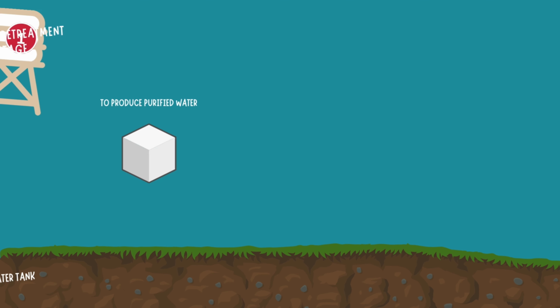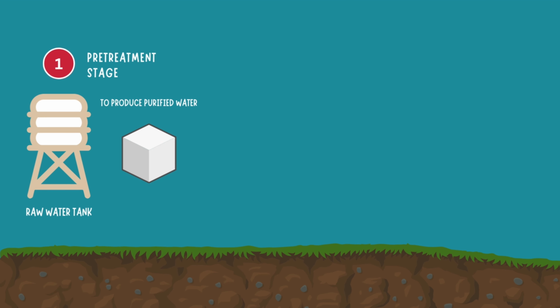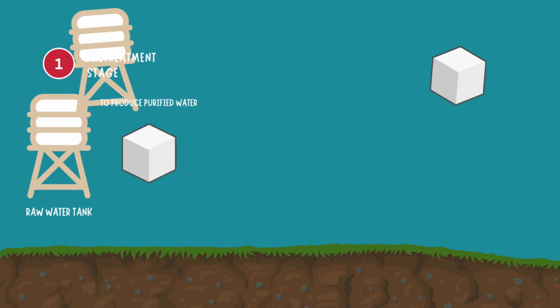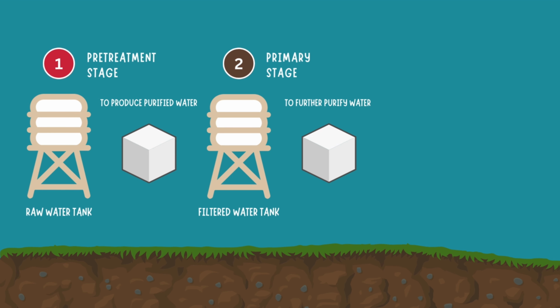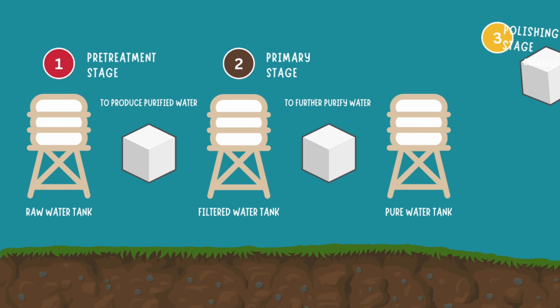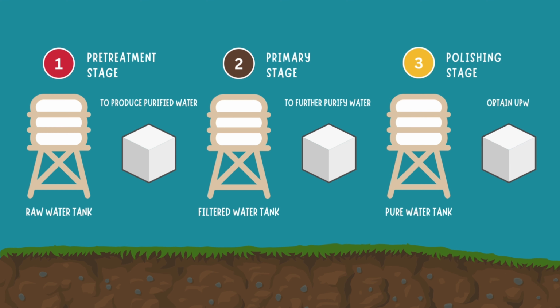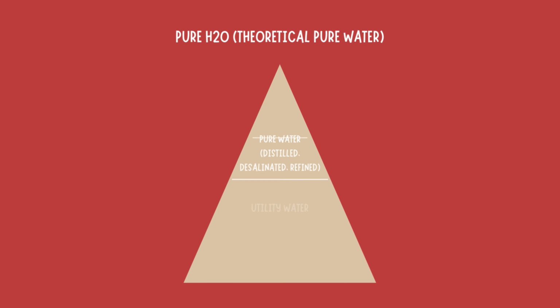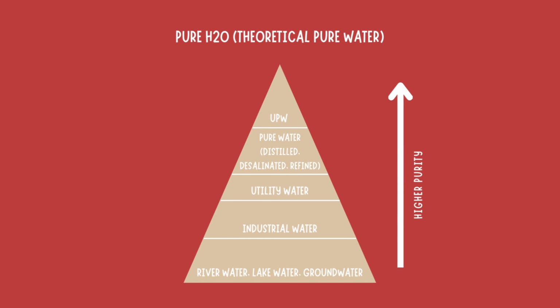To form ultra pure water, firstly is the pre-treatment stage. The pre-treatment stage is to produce purified water, and the second stage is the primary stage to further purify the water, and the last stage is the polishing stage, which is to obtain the ultra pure water. And these are the triangle of the purity water.